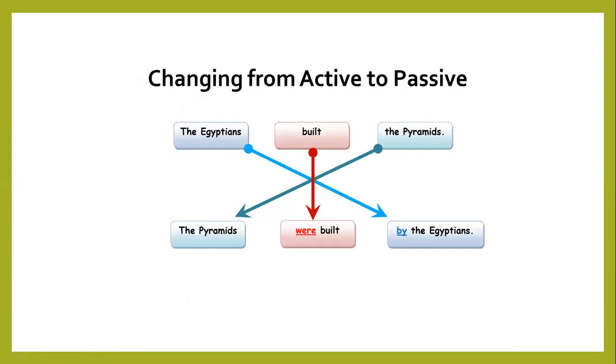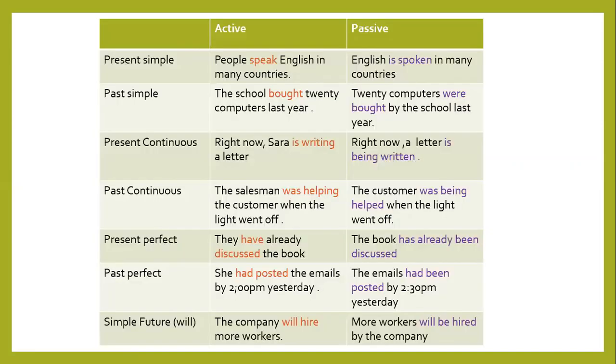One more example here. Changing from active to passive. The Egyptians built the pyramids. The pyramids, the object, becomes the subject of our new sentence. Now, built, a verb in the past simple. Here actually verb 2 and verb 3 are the same, built. And then we choose the suitable form of the verb to be, we use were. And then we write by the Egyptians here. It's important to mention who built the pyramids.